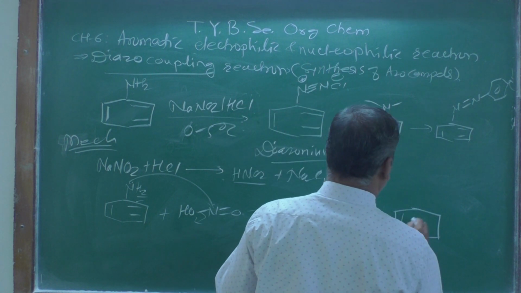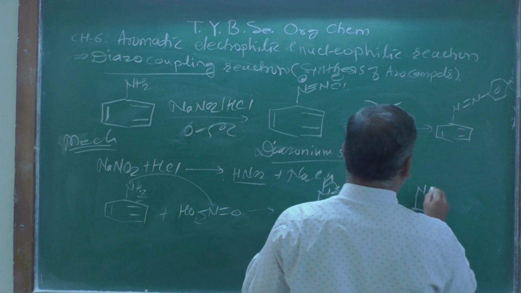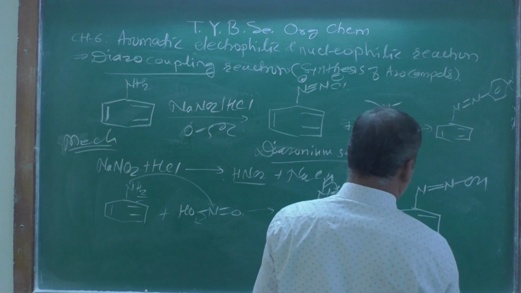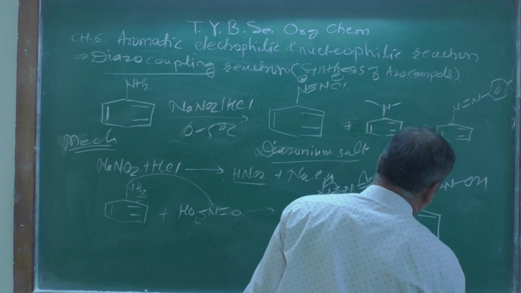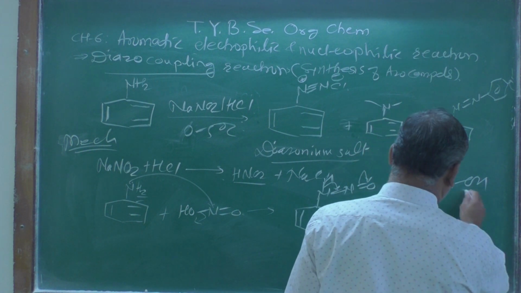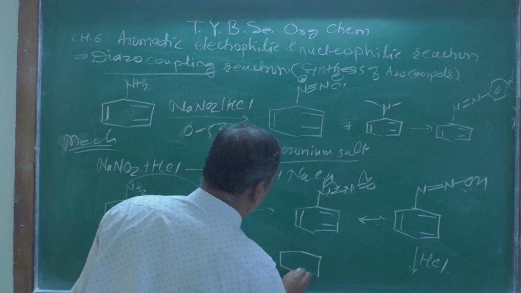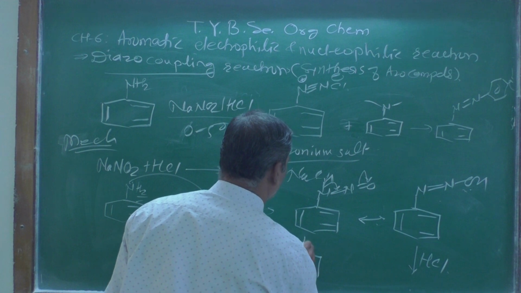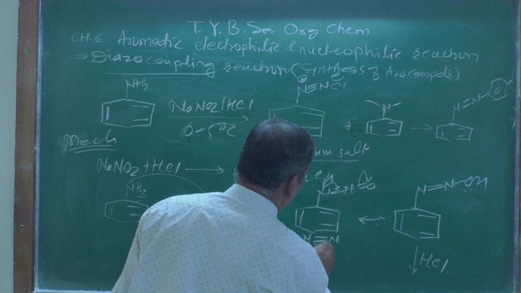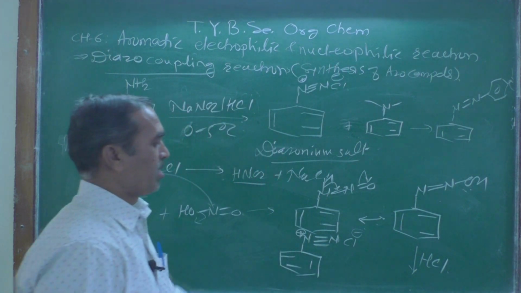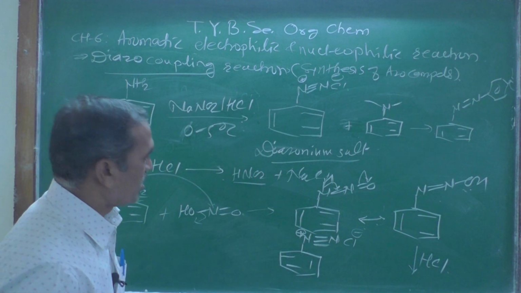Look at the product here carefully. Here is N double bond N and the OH, and further this is treated with HCl. What is going to happen? This is going to react with this, and you are going to get the product. This one, how the mechanism we can show: triple bond here, and Cl minus, positive charge will be there, and this is known as a diazonium salt.